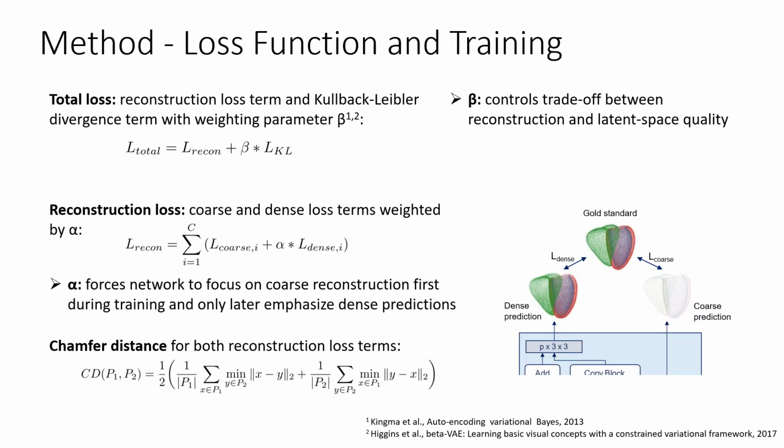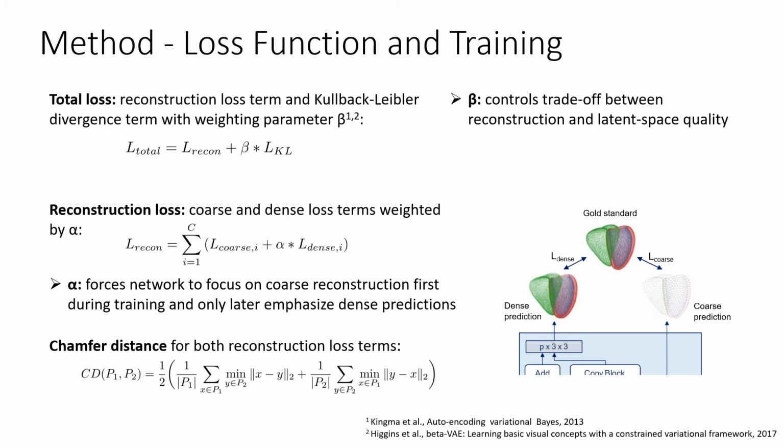The reconstruction loss consists of two terms, a coarse loss term and a dense loss term, weighted by a parameter alpha. For the coarse loss term, the low-density output of the network is compared to the gold standard point cloud, while the difference between the high-density network output and the gold standard point cloud is used to determine the dense loss. The chamfer distance between the reconstructed and gold standard point clouds provides an approximate surface-to-surface distance between the anatomies of each biventricular substructure and is used as the loss function for both terms in the reconstruction loss.